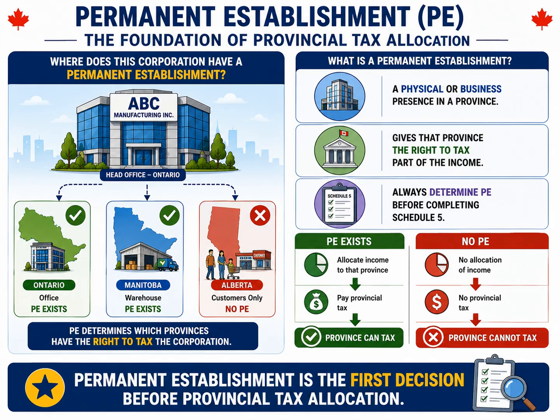The key lesson is that permanent establishment is always the first decision in provincial taxation. Before thinking about calculations, tax rates, or Schedule 5, determine where the corporation has a permanent establishment. Once you've identified the PE locations, the rest of the provincial tax allocation process becomes much clearer.